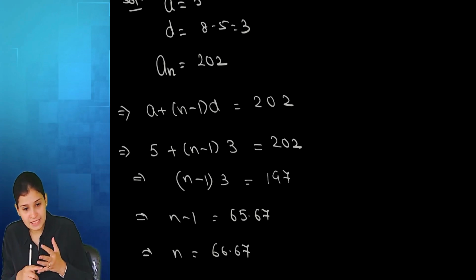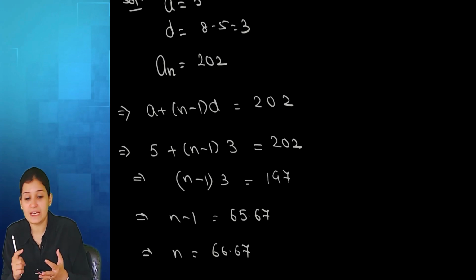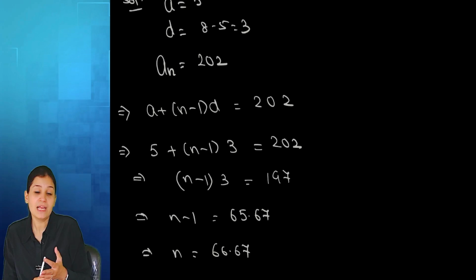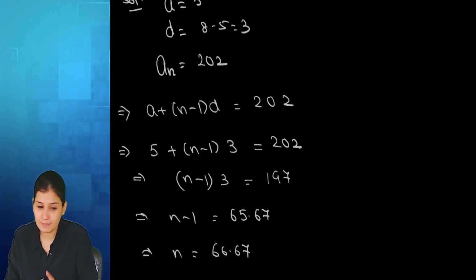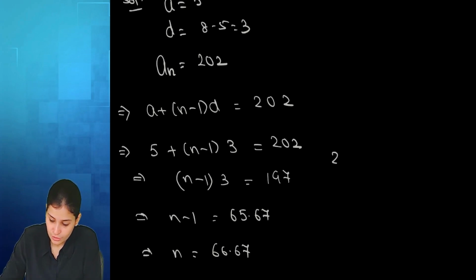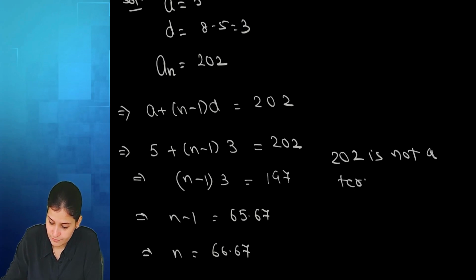So n can never be a fraction, decimal or negative. n is always a natural number. But in our example, we got n to be 66 point something. So that means this 202 is not allowed to be in this sequence. Did you understand my point? Yes, ma'am. 202 is not a term of the sequence.